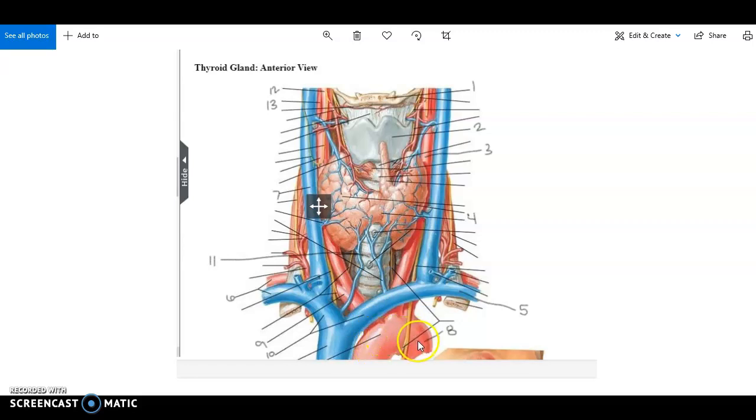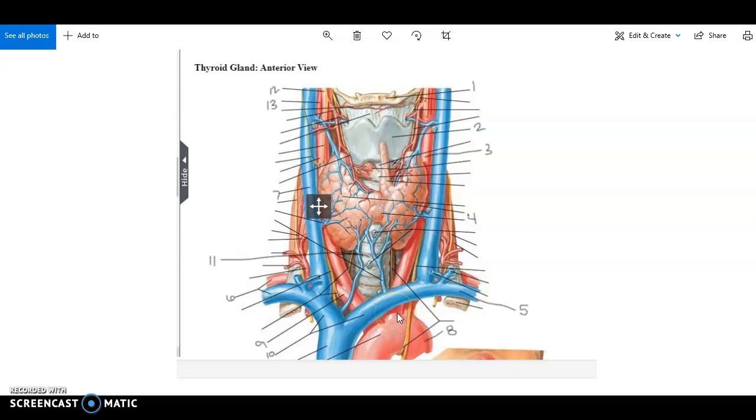So off of the aortic arch, posterior to the brachiocephalic vein, you can see the three branches of the aortic arch: the brachiocephalic artery, posterior there, the left common carotid artery, posterior again to the vein, and it follows up superiorly. We talked about it earlier, so it is coursing superior, and then lateral to that again is the internal jugular vein, lateral and posterior to the left common carotid artery.